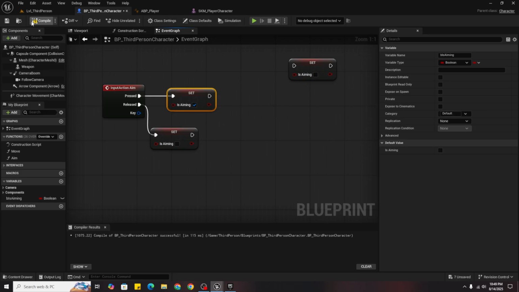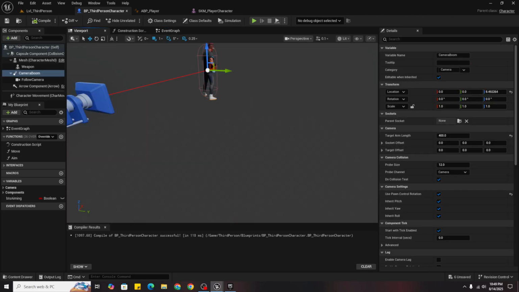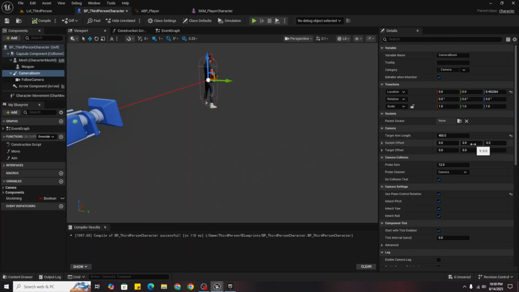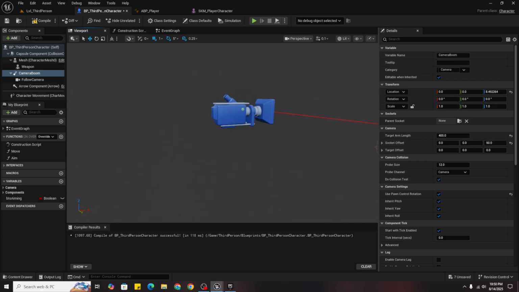So first I want the camera boom, it's 400 right now and it's far. So first of all we will move it a little bit up and also to our right side.